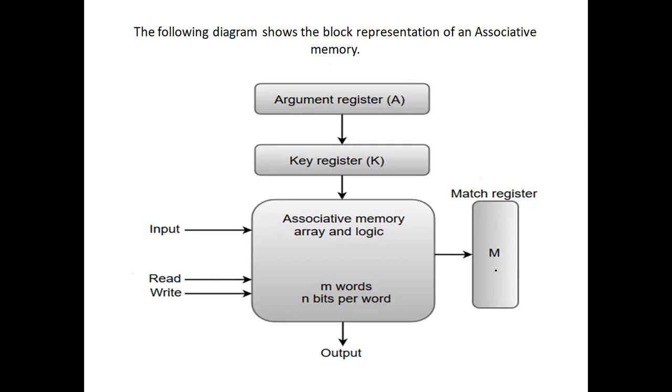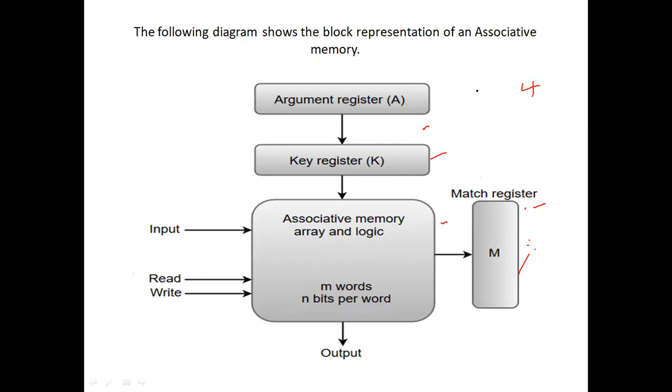So when we are going to talk regarding this associative memory, here you have to make a point that we are going to make use of the argument register, key register, and this associative memory logic, and the match register. So four things we are going to make use of.